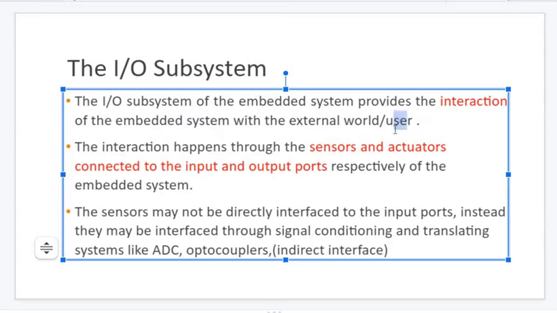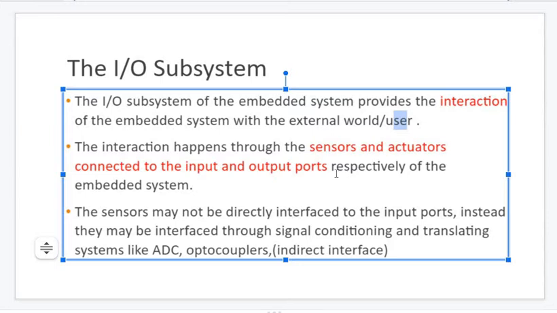To calculate the possibility of rain tomorrow, should it communicate with the air, temperature, humidity? Yes. If that is the case, the embedded system interacts with the external world. Then it will generate the result, and the same embedded system will give me the result. Hence, an embedded system will communicate or interact with two types of things: one is the external world, another is the user. So for making a perfect interaction between the embedded system and the user or external world, we need an input output subsystem.